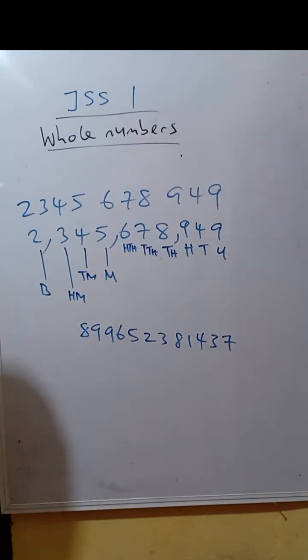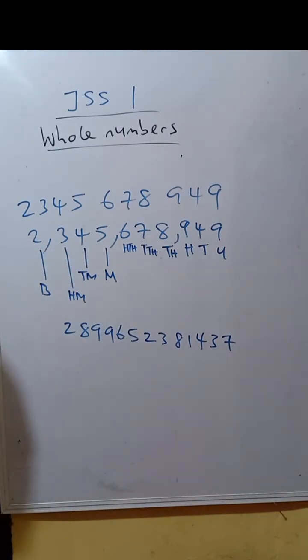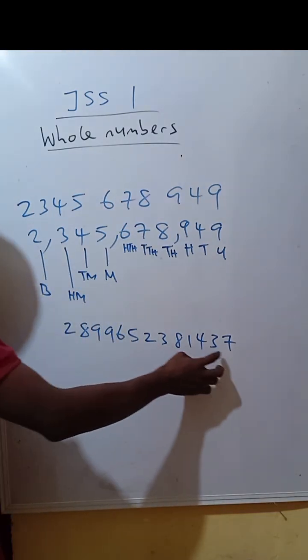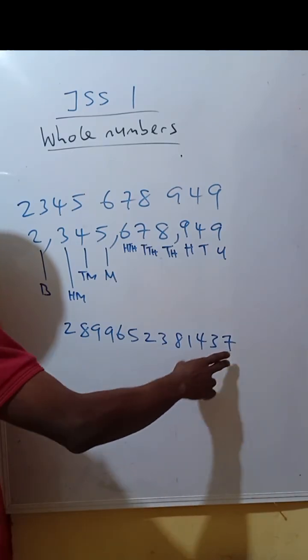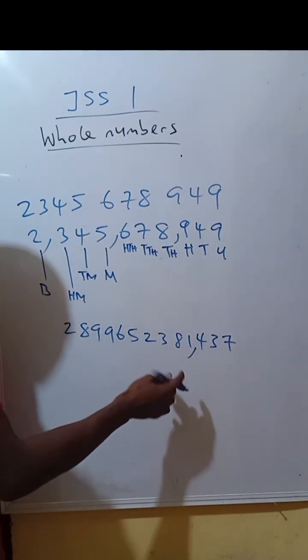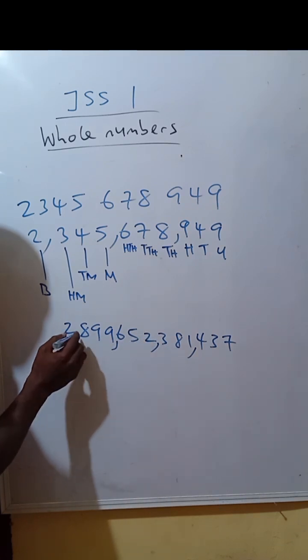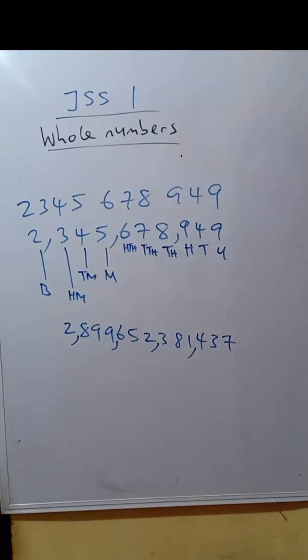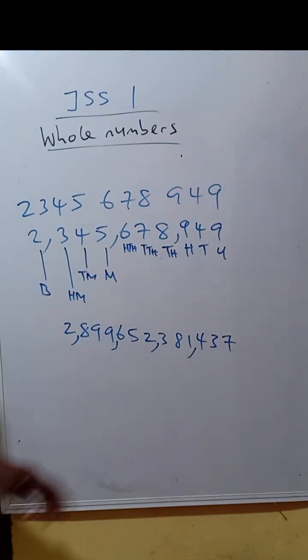If you are given a whole number like this, what will help you is to start from the far right and count in threes. 1, 2, 3, put your comma. 1, 2, 3, put your comma. 1, 2, 3, put your comma. 1, 2, 3, put your comma. This will help you call out these numbers.